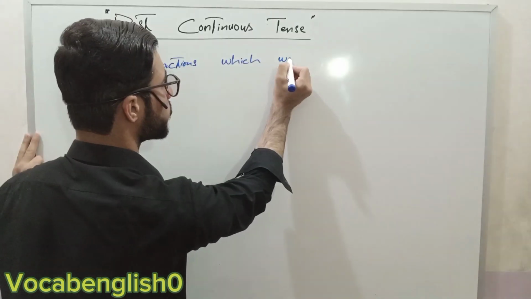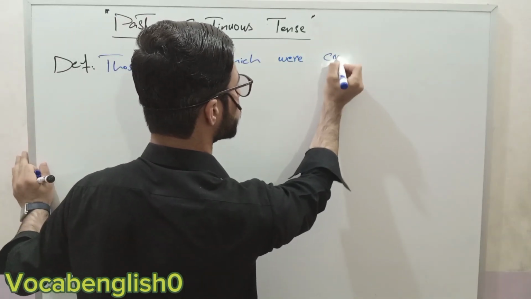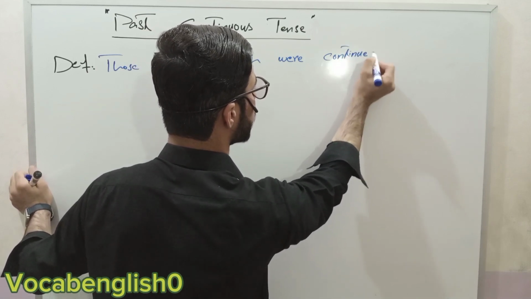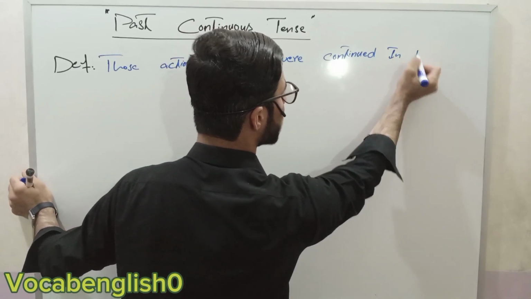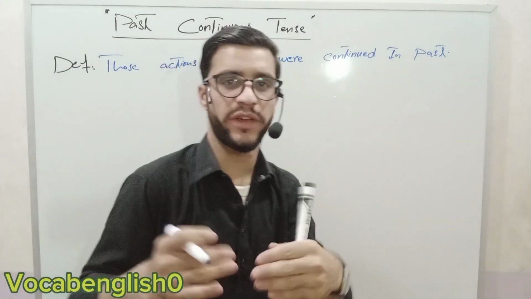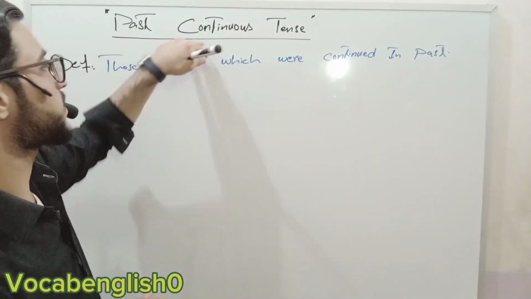The definition is those actions which were continued in past, or the actions which were continuing in the past time, that is called past continuous tense.